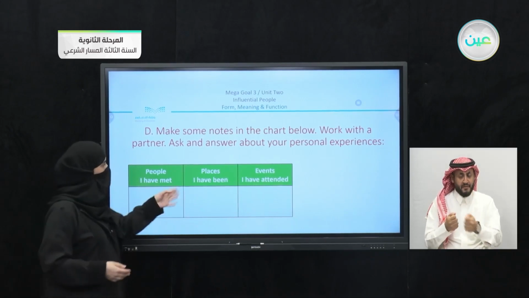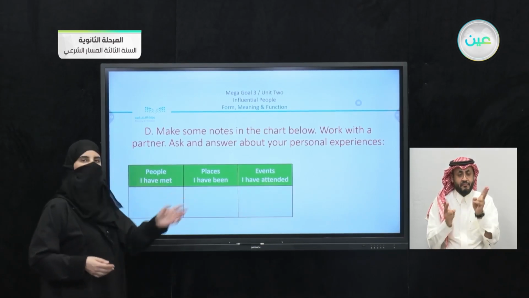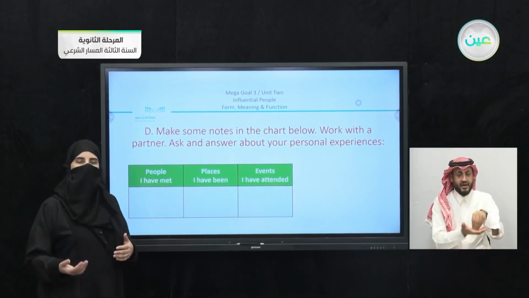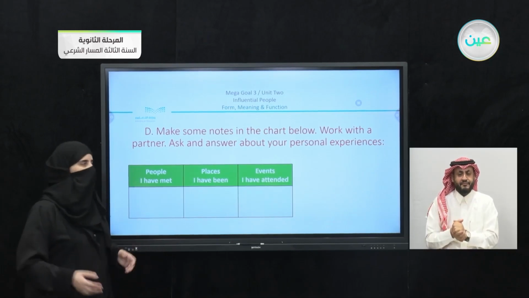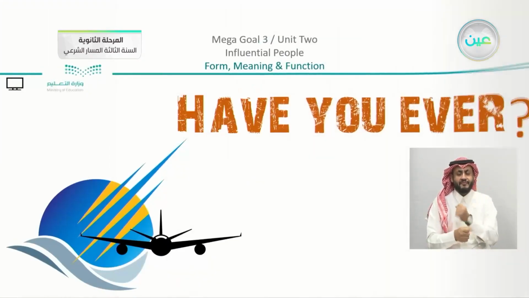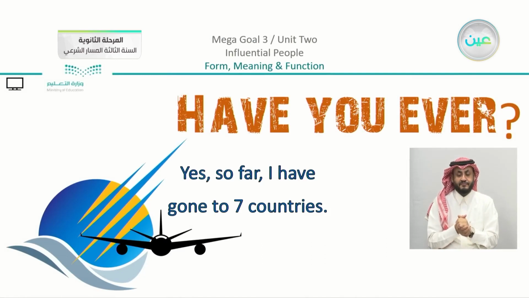So we have here the 3 parts. We have here people I have met, places I have been, events I have attended. And you can use other examples, things or actions you have done, any kind of experience. So just to give examples here, have you ever, relating to this picture, now as an example here, have you ever flown in an airplane or have you ever traveled abroad? So you can say yes, so far I have gone to 7 countries.